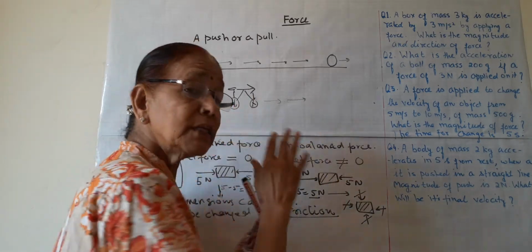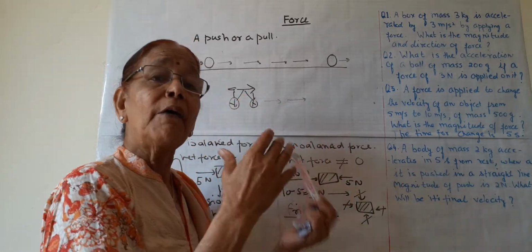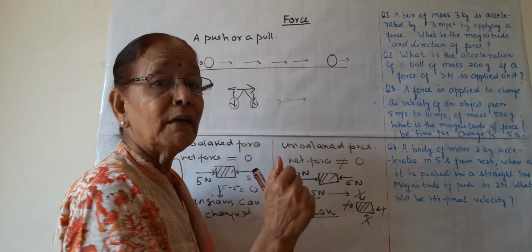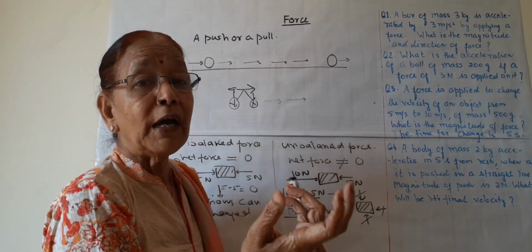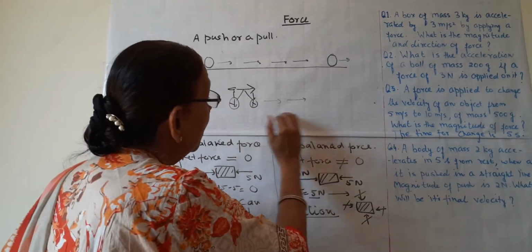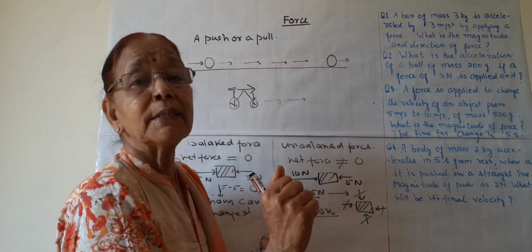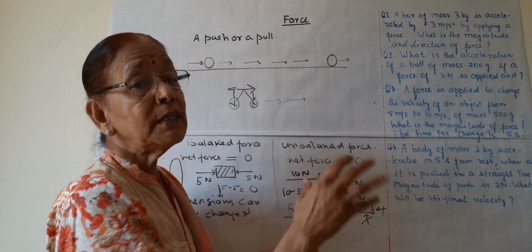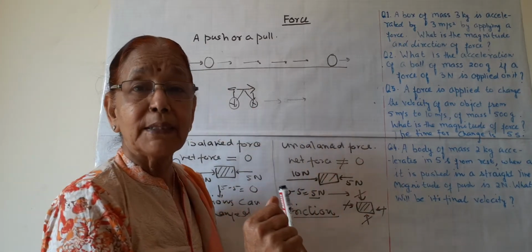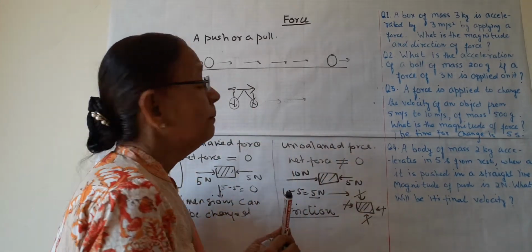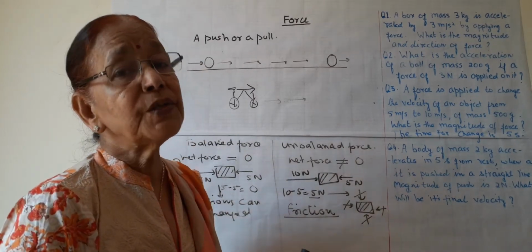But if he stops pedaling, then after some time the bicycle will stop. Why will it stop? Because now the force of friction is working on the bicycle and it causes the stoppage of the bicycle. So these are some balanced and unbalanced forces.